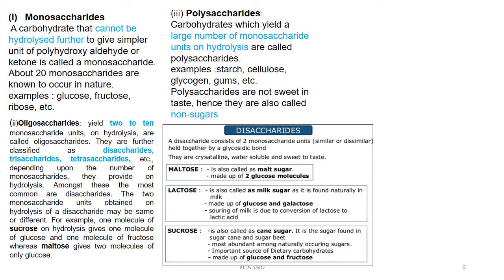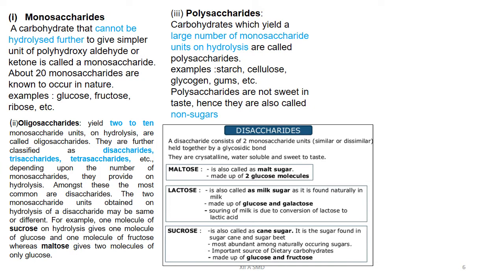Monosaccharides are basic units of carbohydrates which cannot be hydrolyzed further into smaller units. They are further classified as aldoses, that is they contain the aldehydic group CHO, and ketoses, that is they contain the ketonic group C double bond O.